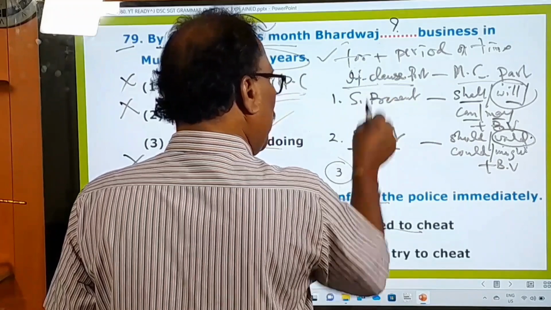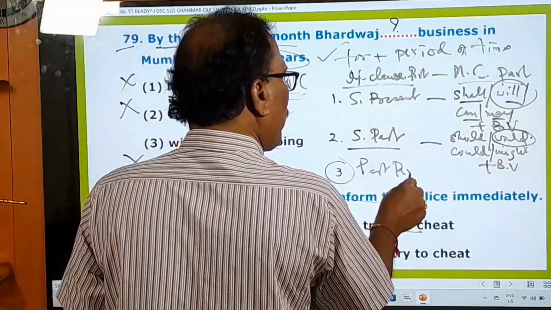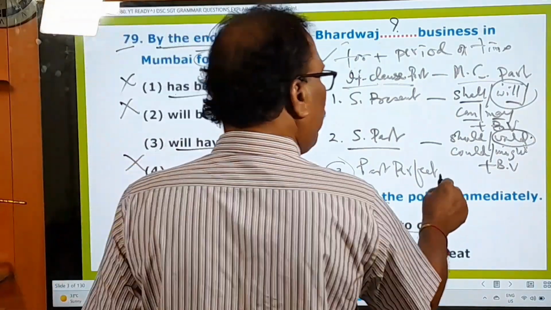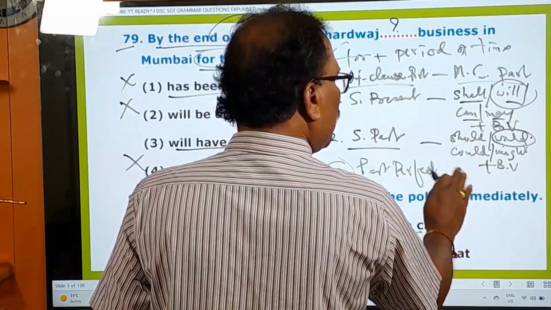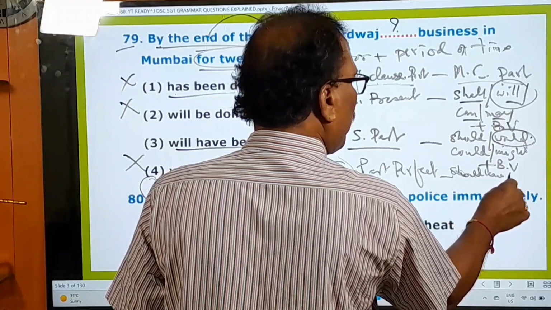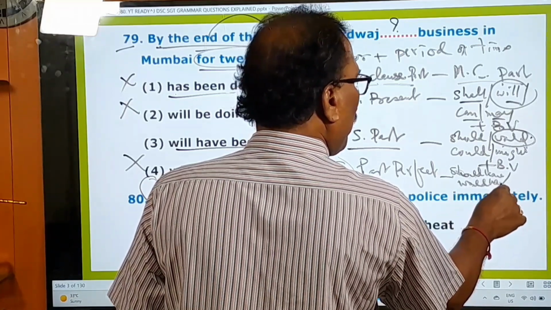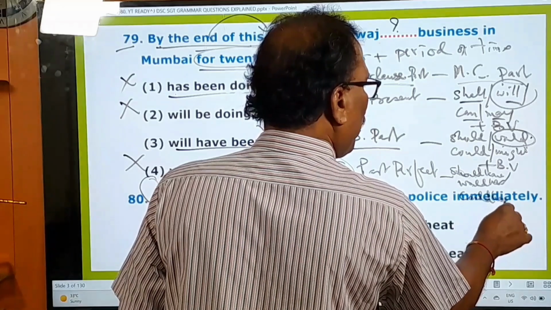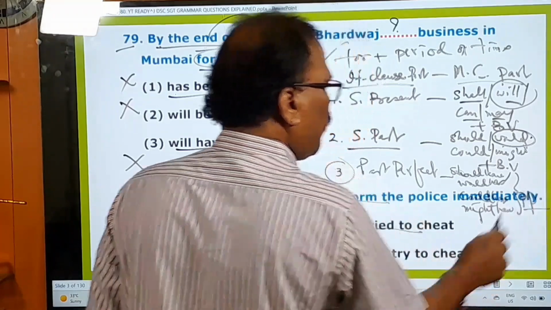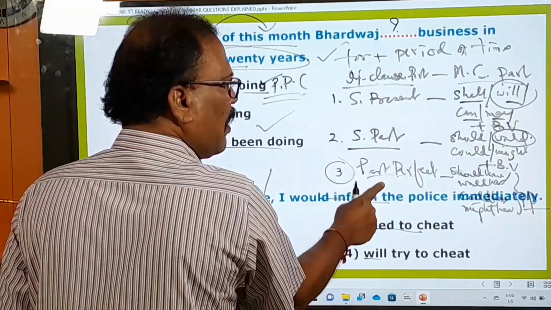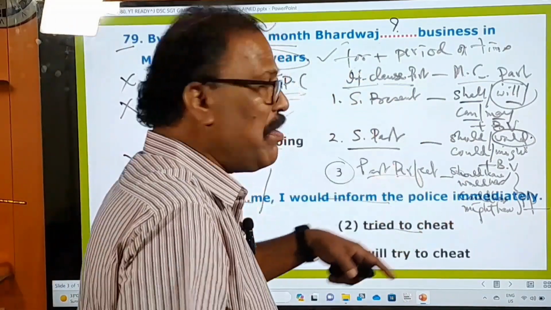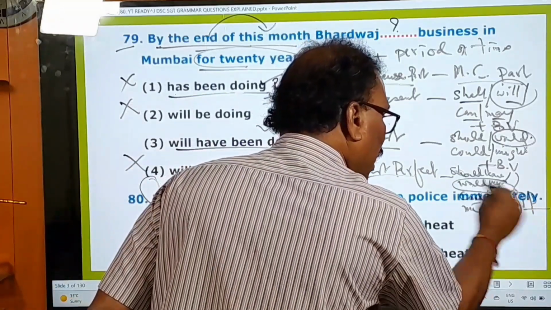What is that? If in the if clause part there is past perfect. Past perfect means had plus PP, past perfect tense. Then in the main clause part there must be should have, would have, could have, might have plus PP, the past participle form. So there must be a sentence with should have, would have, could have, might have, and preferably with would have.